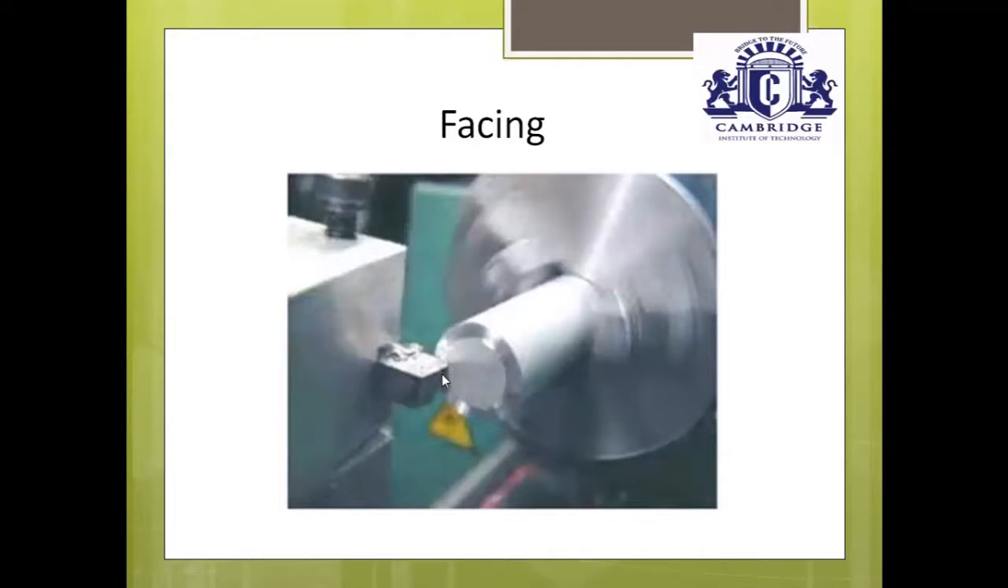But in facing operation, the depth of cut is parallel to the axis of the lathe and the tool movement is either from its outer edge to the center or from its center to the outer edge. That is the main difference. The main objective of the facing operation is to produce flat surfaces. Here, the stationary single point cutting tool is moving either from its outer edge to the center or from its center to the outer edge, for getting a flat surface, but the depth of cut is parallel to the axis of the lathe.